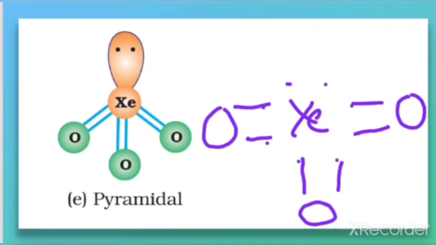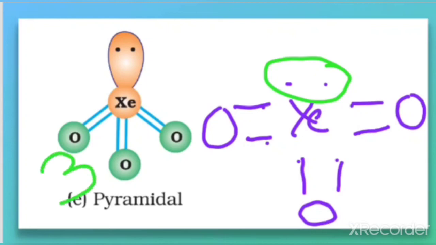So tell me how many electrons are remaining here? There is 1 lone pair. And how many bond pairs are there? 3 bond pair, because a double bond should be considered as single. So here there is single, here there is single. So total 3 bond pair and 1 lone pair, that is equal to 4.